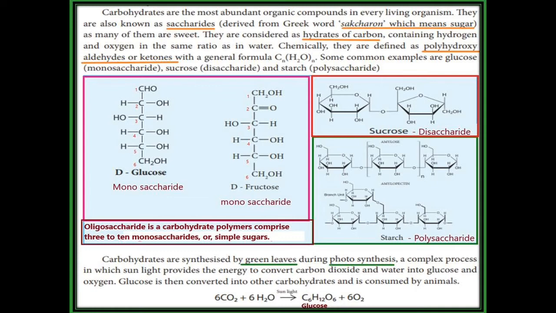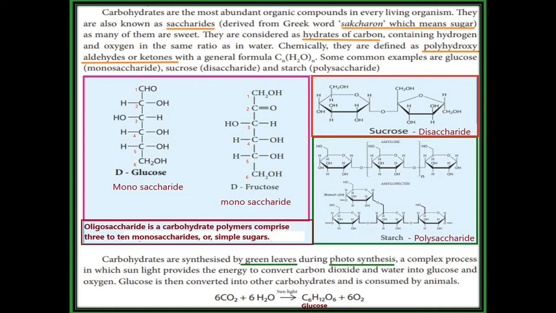It contains two simple sugars, and on hydrolysis it gives two simple sugars, so it is called a disaccharide. Oligosaccharides contain 3 to 10 monosaccharides. Polysaccharides, for example starch, contain more than 10 monosaccharides.